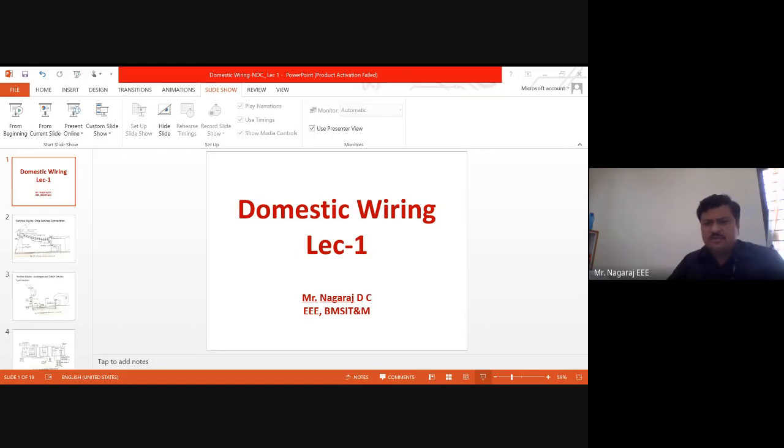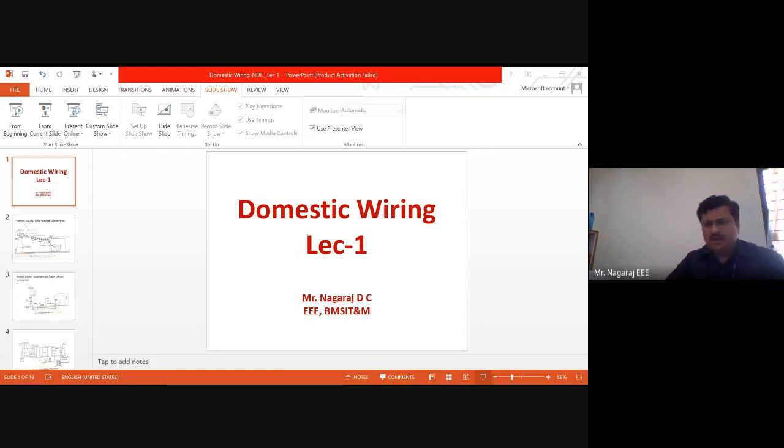You can visualize each sub-circuit as a single switchboard in each room, connected to a fan, a lamp, and a plug pin connection for any external appliances. So from mains it will come to the meter board, from the meter board to the main switch, and from the main switch to all the sub-circuits. This is a typical house wiring scheme.